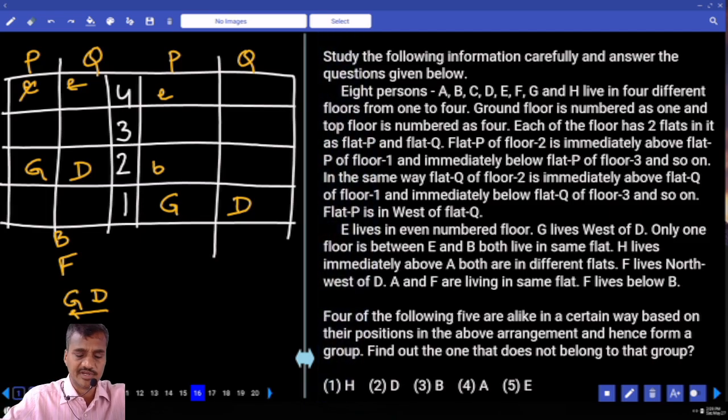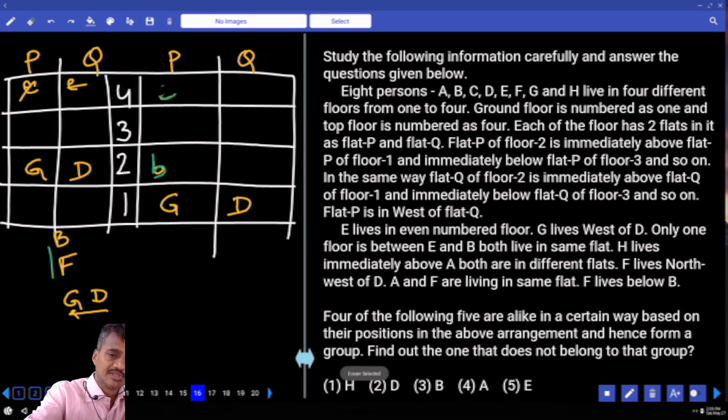E lives on an even number floor. Then the possibilities, how should we take them? Now let us take E here, B here. That is one possibility. Then B cannot be at this place because F is below this one. Are you getting this one or not? Hence E cannot be on the fourth floor and E must be on the second floor.